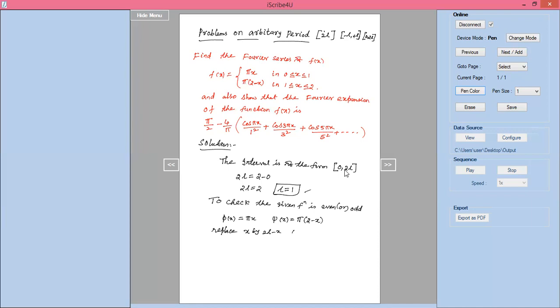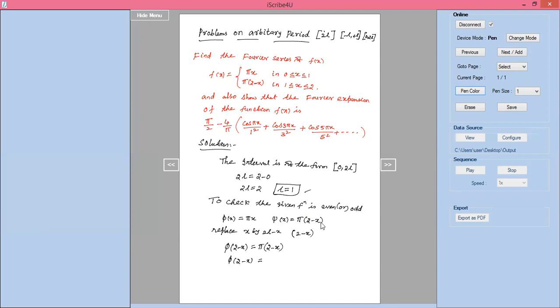What is the value of L? L is nothing but 1. So if L is 1, then 2 into 1 should be 2. Replace x by 2L minus x means 2 minus x. Now in phi of x, phi of 2 minus x, in the place of x we will put 2 minus x. Now, phi of 2 minus x only should be psi of x.